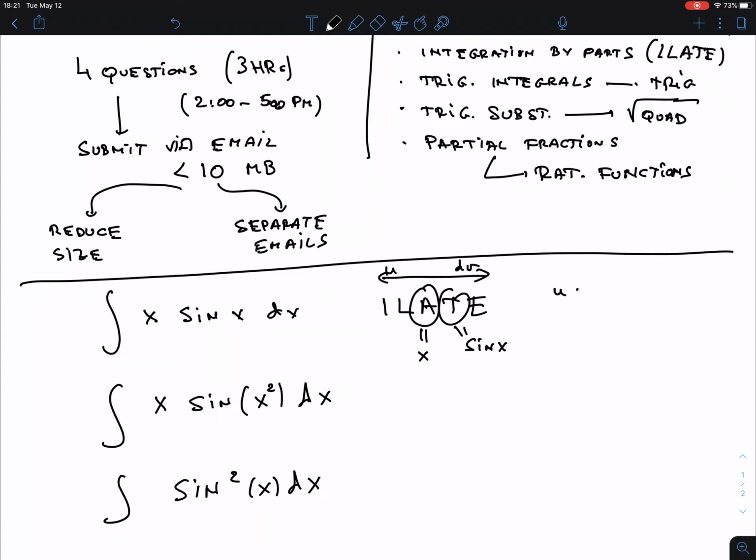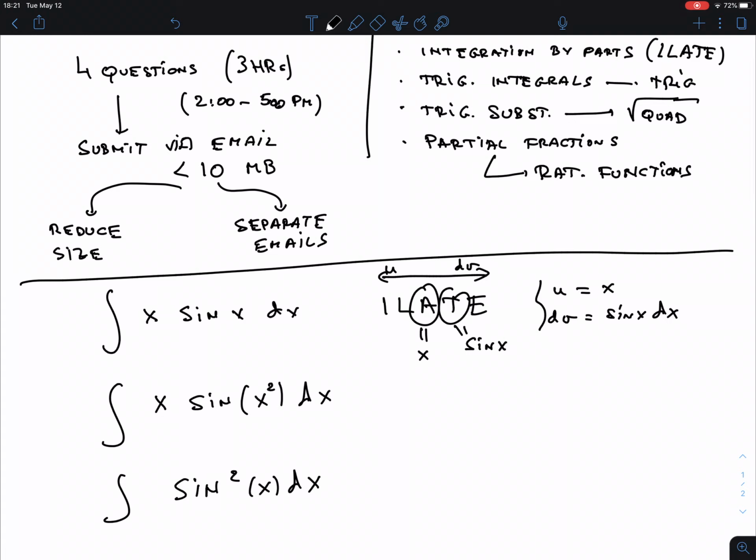So this tells me already that u is x and dv is sine x, and of course whatever dv is, the dx should go there. Once you recognize ILATE, you have this recipe of how to do this. And now of course you have to carry it out still. Okay, that's the first one.